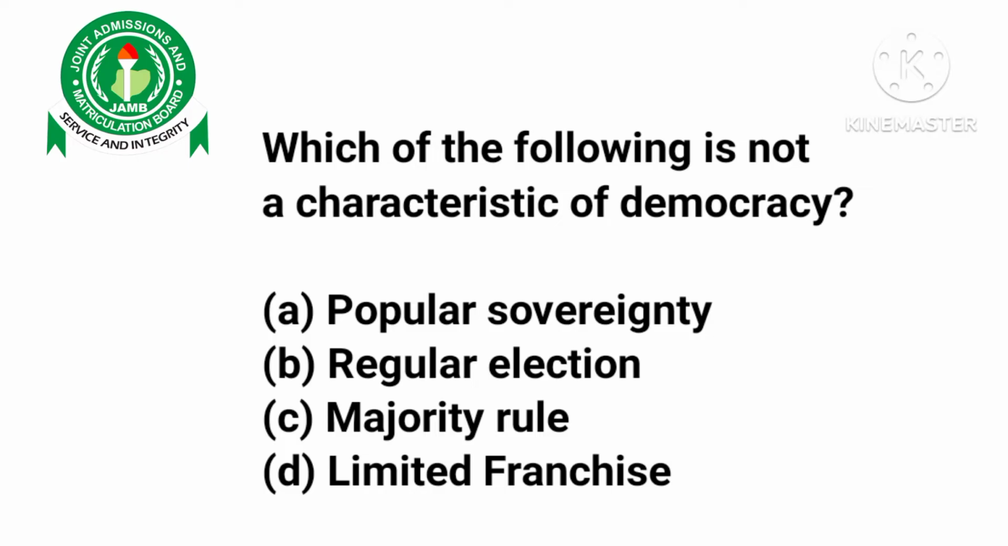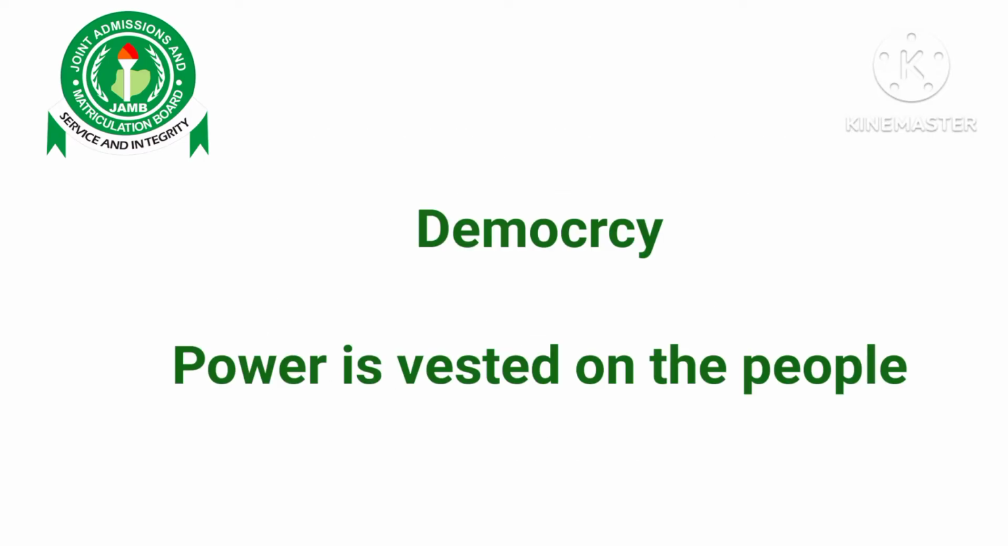Now, I believe you already know what democracy is. Government of the people, by the people, and for the people. It's a kind of government where the state power is vested in the citizens. The citizens, the population, are the ones that have the power. Now there are some obvious characteristics of democracy.